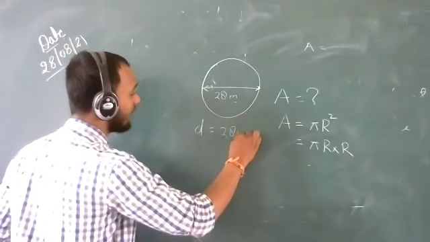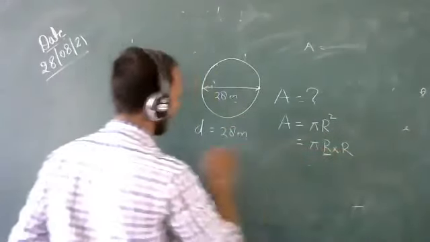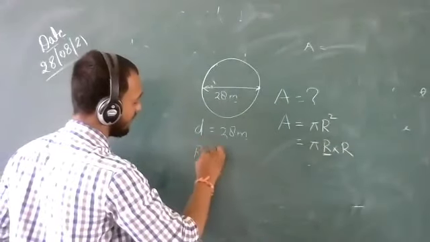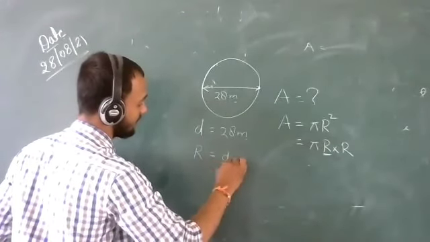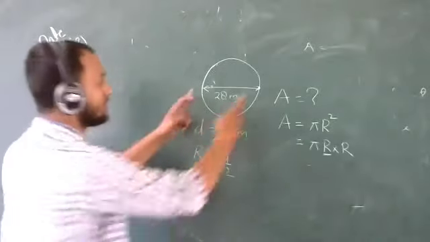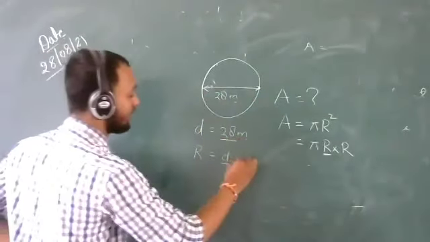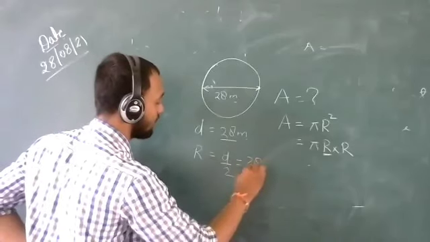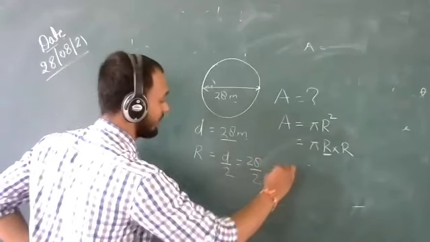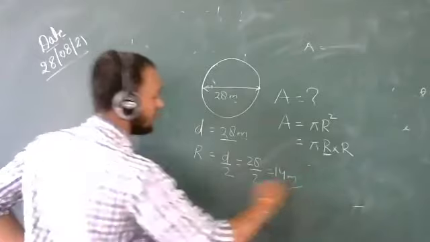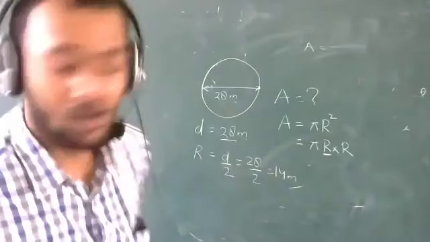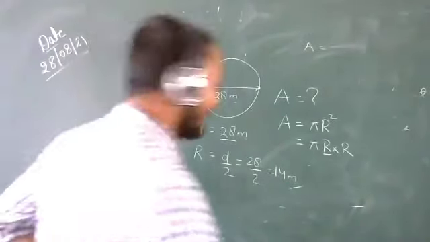We have to put the value of radius, and radius is half of the diameter. This is the diameter and this is the radius. What is half of 28? 14 meter. So radius is 14 meter.